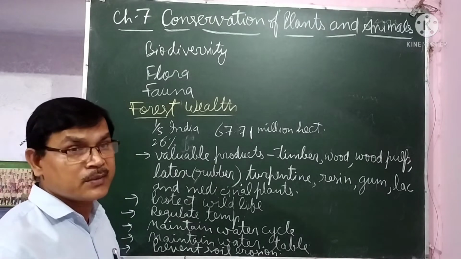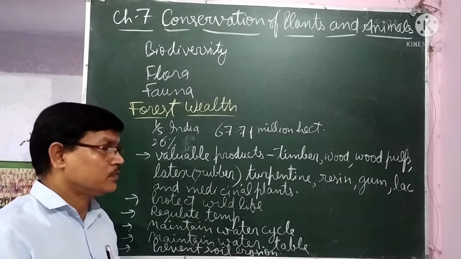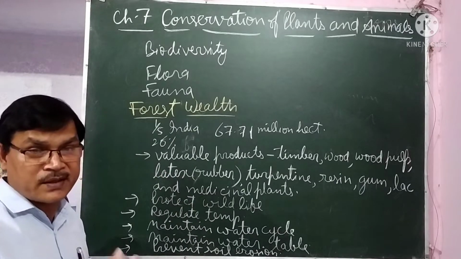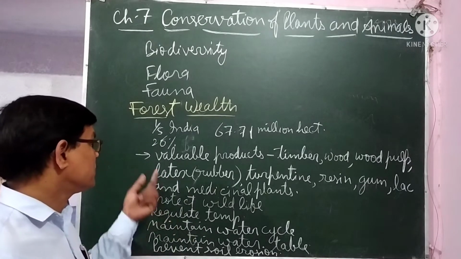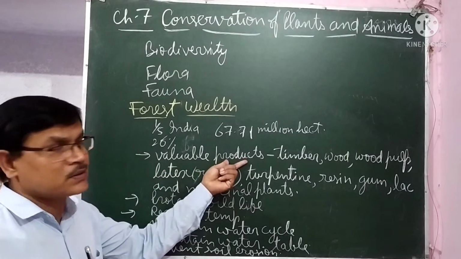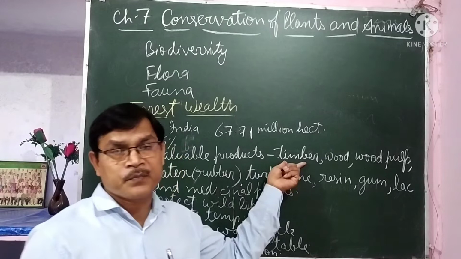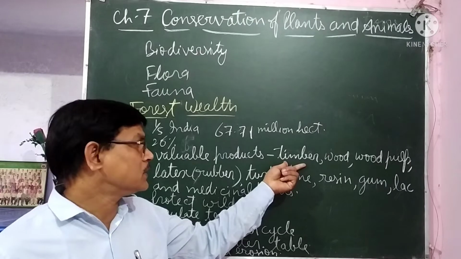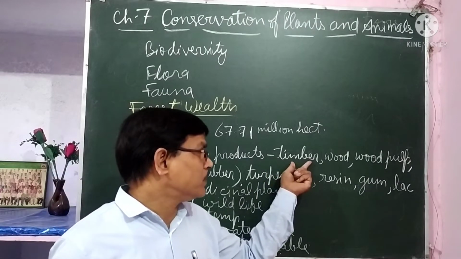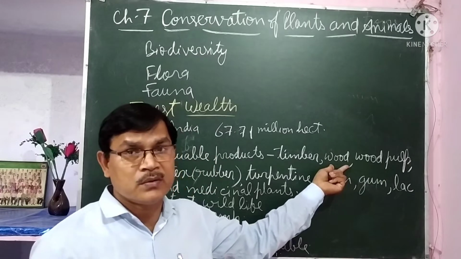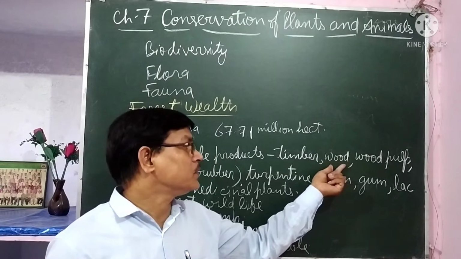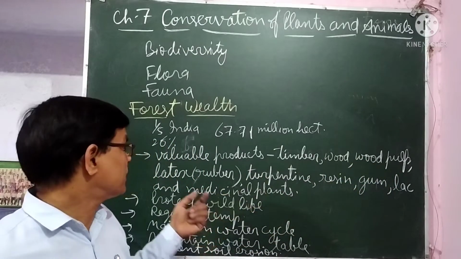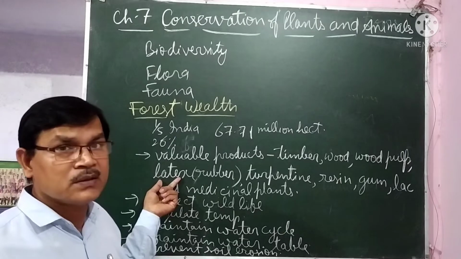But nowadays, because of the increasing requirement of the people, forests are being cut. They provide us many things. We are benefited from the forest in many ways, as we get many valuable products from the forest, like timber, that is the wood used for making furniture, doors and many other things. So timber we get from the forest, and wood for fuel, for burning it as a fuel. We also get wood pulp that is used for making paper. Latex is obtained from the